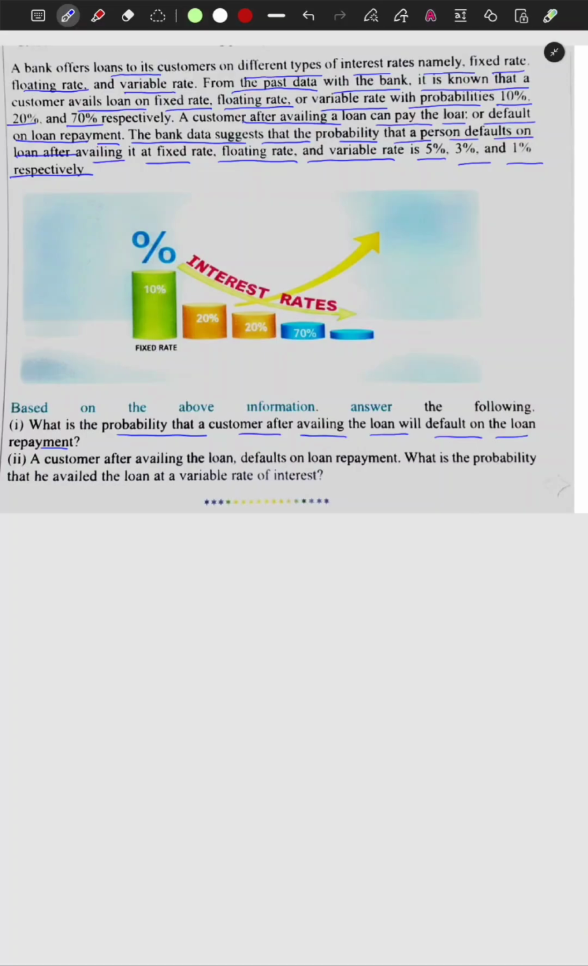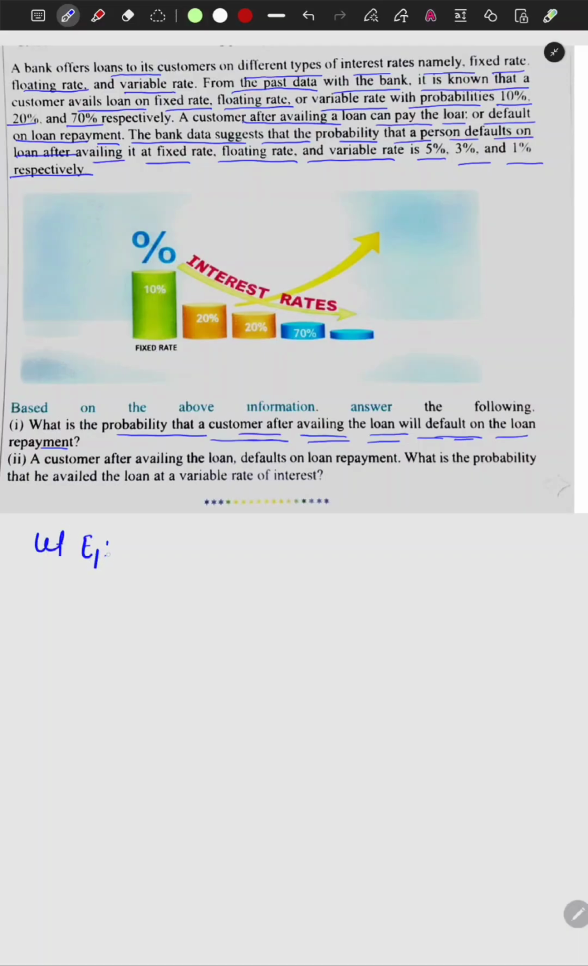The probability being asked is: if he is availing the loan and it will go for default, then what will the probability be? So in this one, if you try to see, it is directly talking about the total probability theorem, the probability that a customer availing a loan will default on the loan. Because many possibilities are there, three kinds of possibilities, like first of all, let